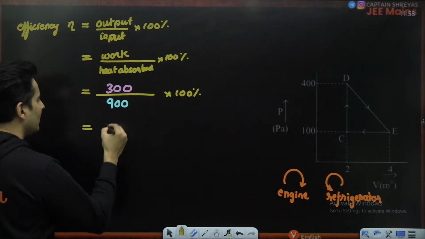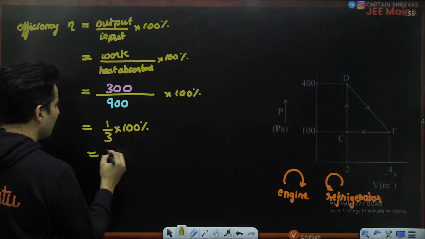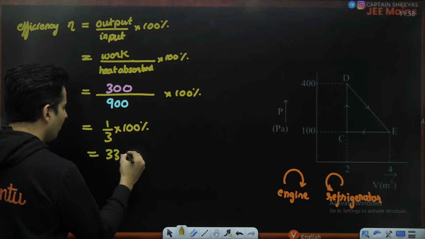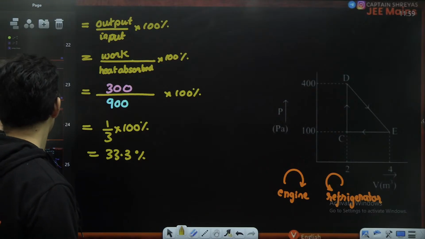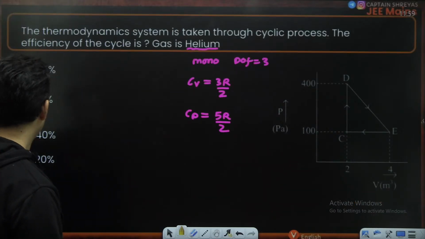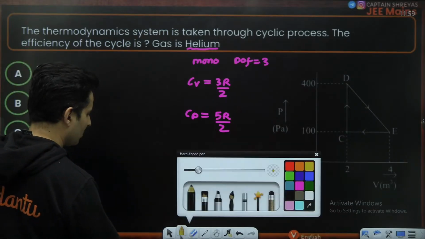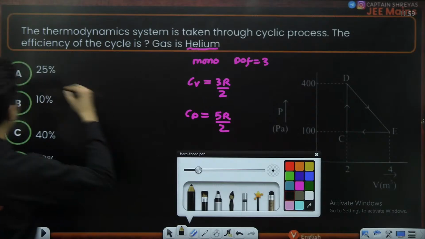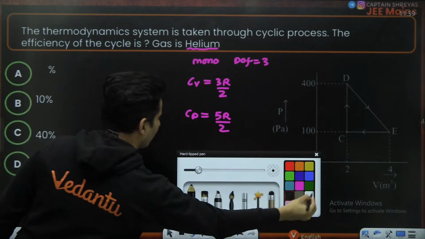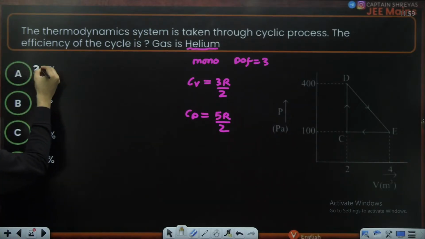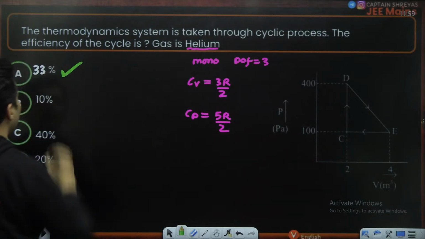So this is going to be 1 by 3 multiplied by 100%, which is 33.3%. I think none of the options are matching. Maybe I'll change this option so that it matches. So the correct answer to this question is 33%.